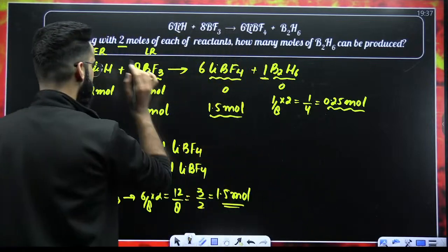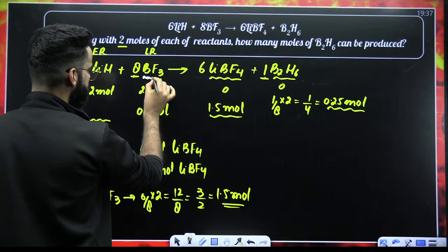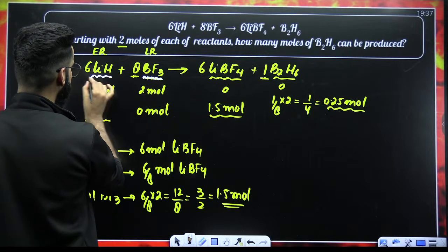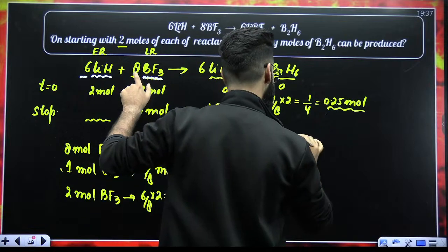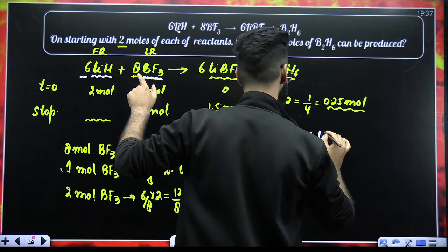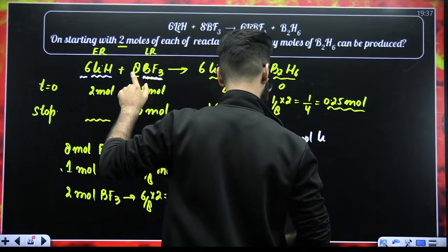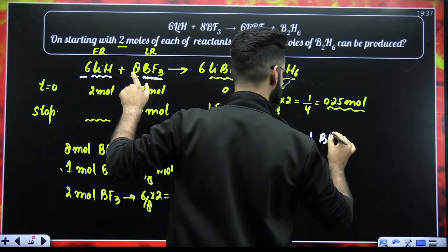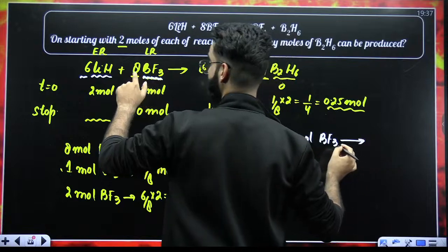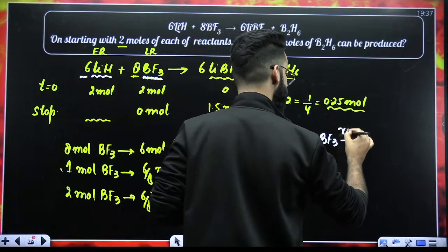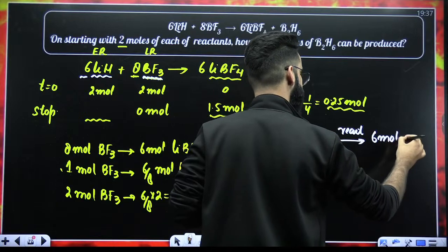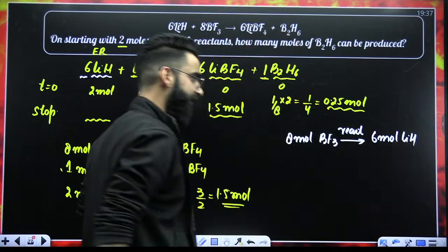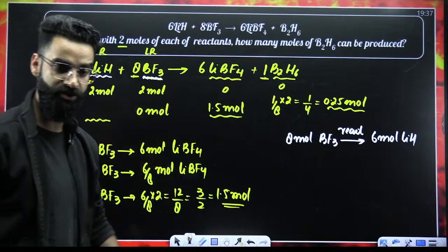Hey guys, now do one thing. Relate the stoichiometry of the limiting reagent with the stoichiometry of LiH. As per stoichiometry, 8 moles of limiting reagent reacts with 6 moles of LiH.